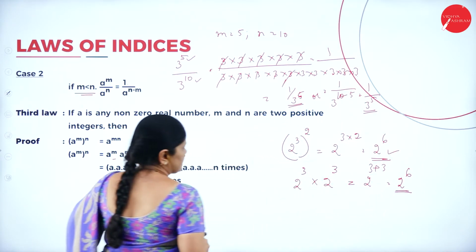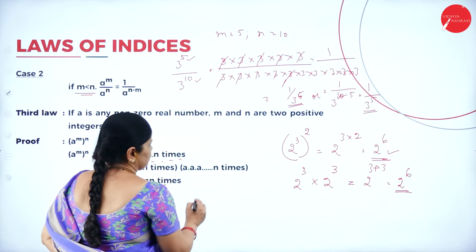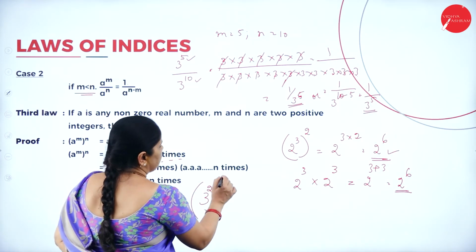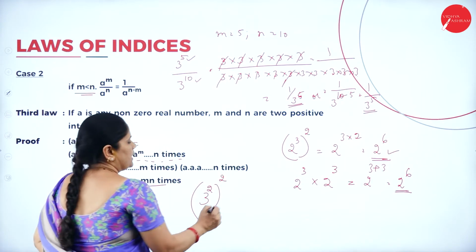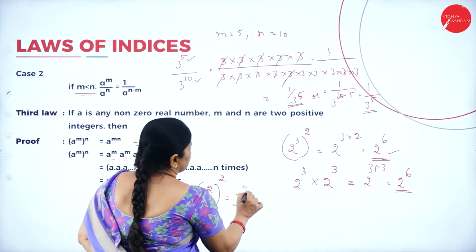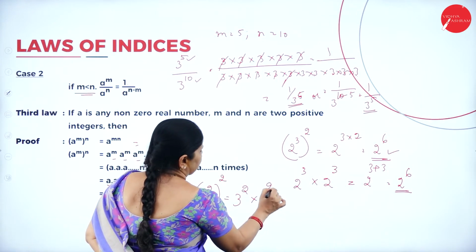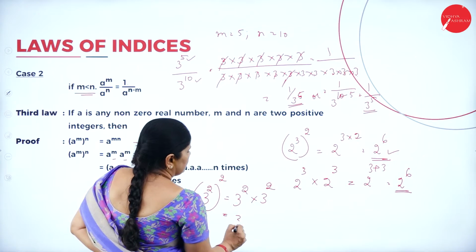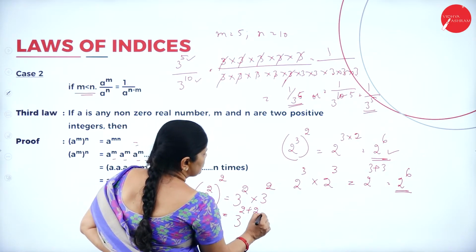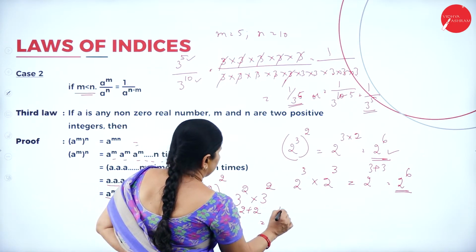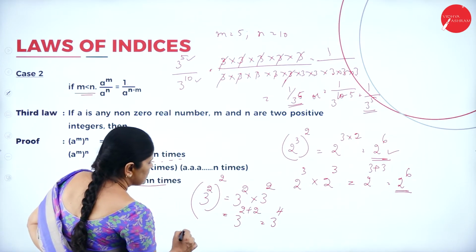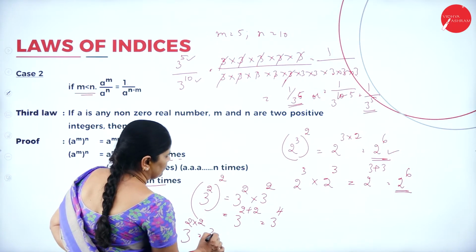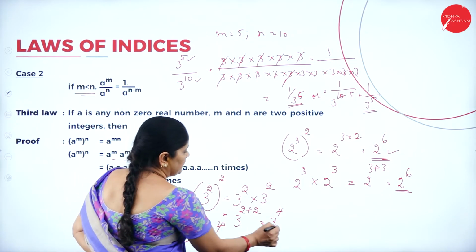I'll give you one more example. Suppose I write 3 to the power 2 whole to the power 2. What does this signify? 3 square into 3 square. So this will be equal to 3 to the power of 2 plus 2, 3 to the power 4. Or instead of doing that, I will do 3 to the power of 2 into 2, that is 3 to the power 4.